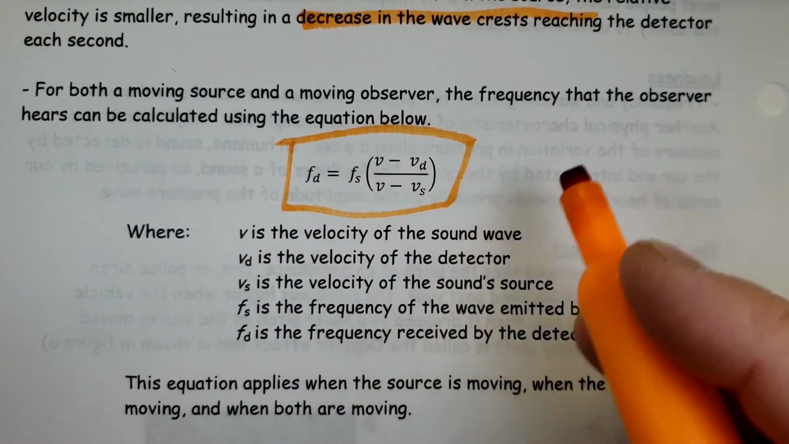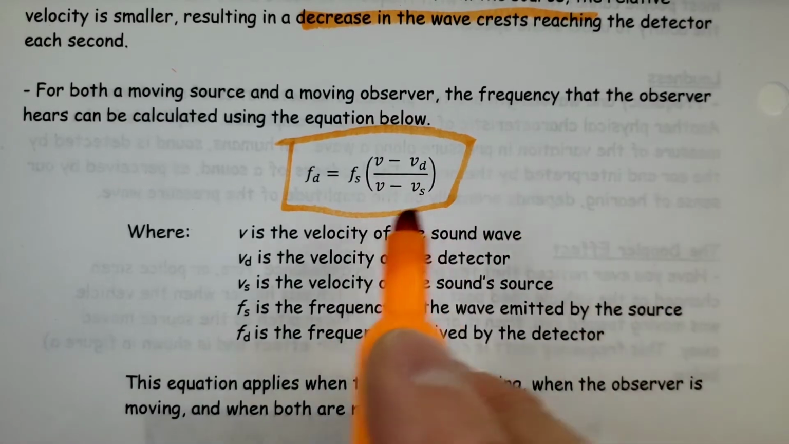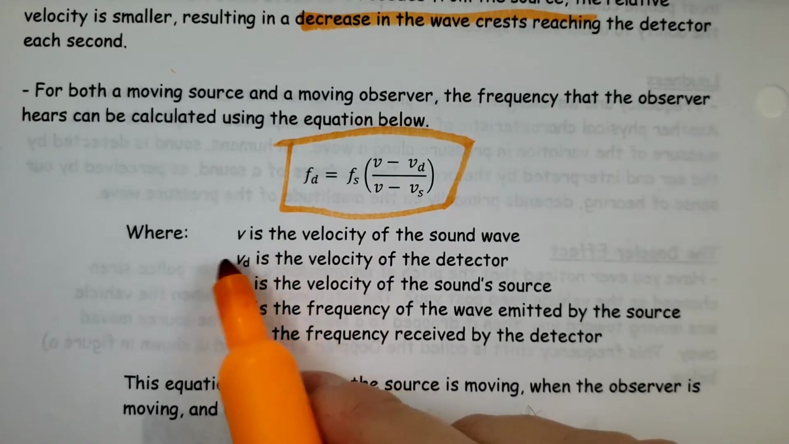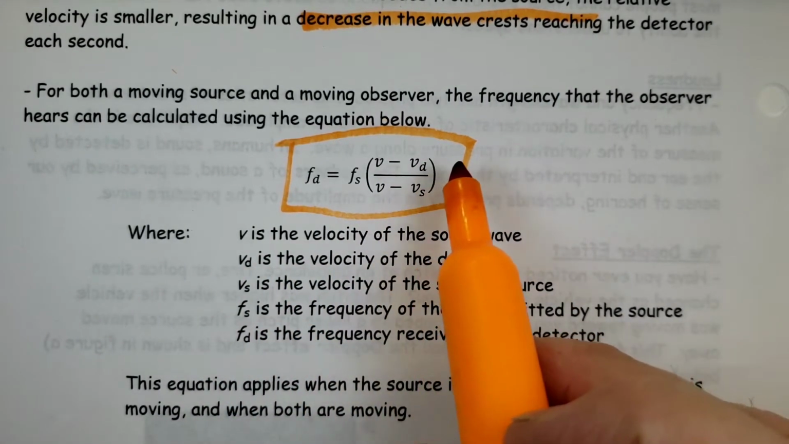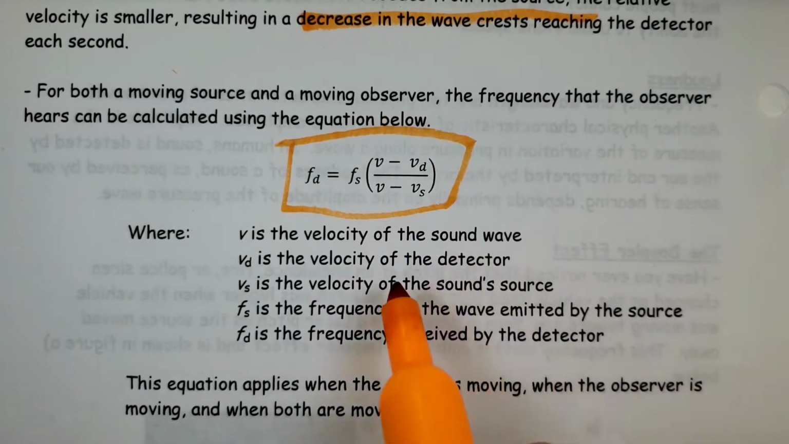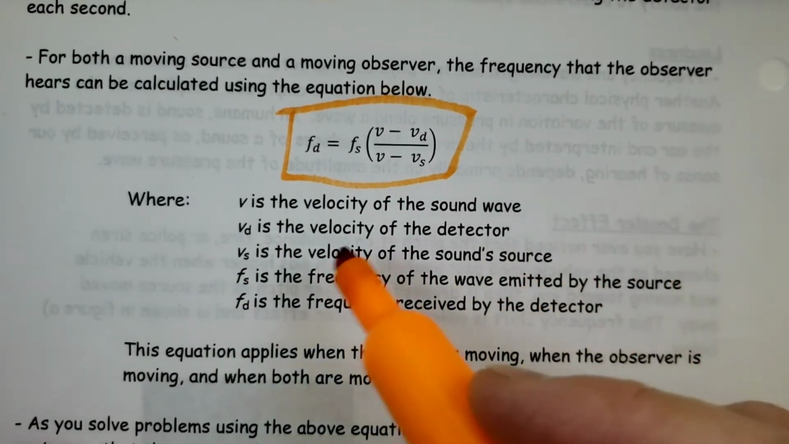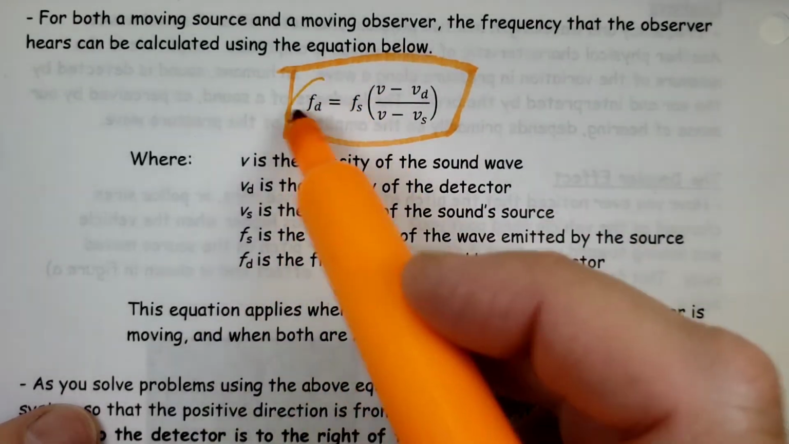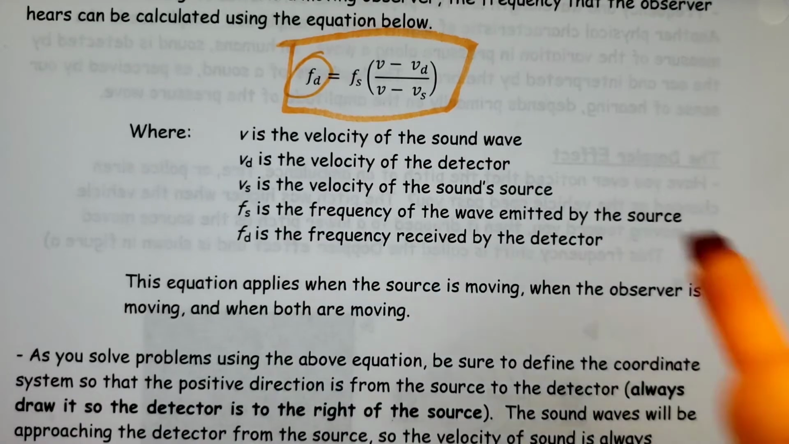V is the velocity of the sound wave in air that day, involving the temperature, etc. VD is the detector speed. In the previous example, the detector was not moving, so it's 0, but sometimes it can be moving. VS is the velocity of the sound source. And of course, FS is the actual frequency that the source is emitting, and FD is the one that we're calculating. What does the frequency appear to be due to this movement?